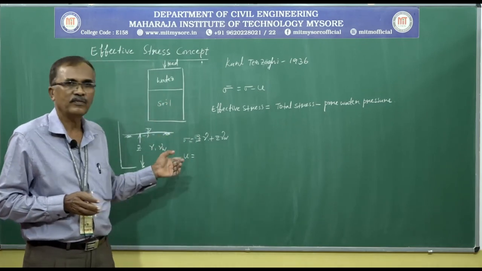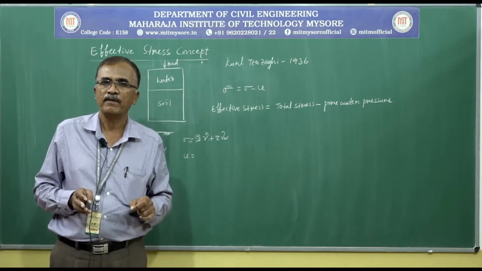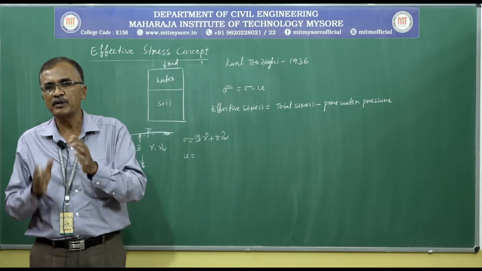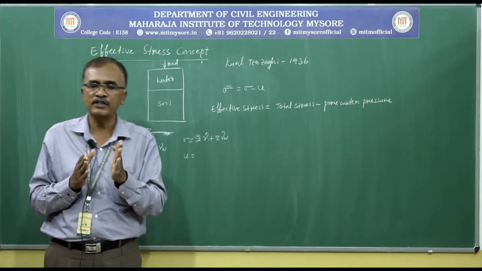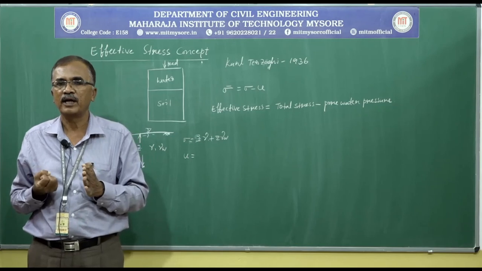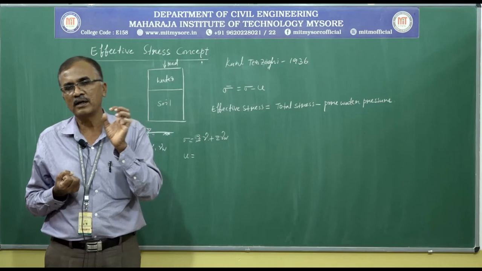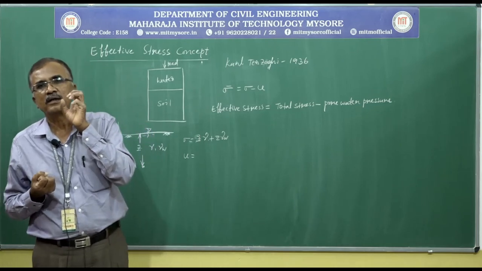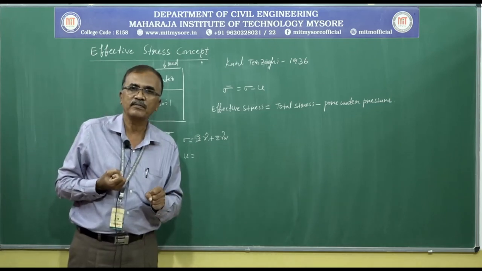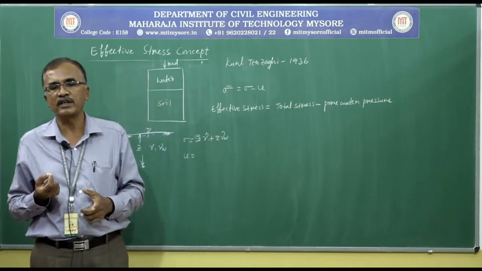Effective stress can also be called intergranular stress. When pore water pressure is removed from the total stress, there is removal of water from the voids along with pressure, and it causes compression in soil, and there is the development of flexural resistance.